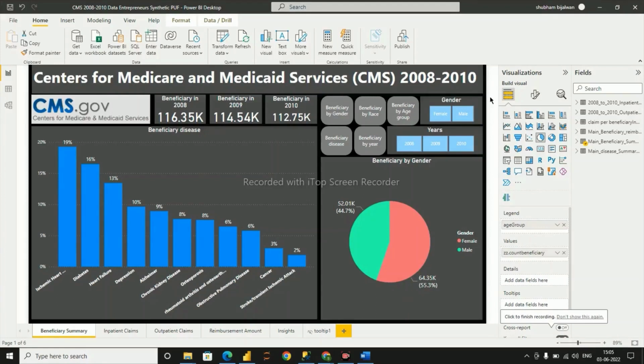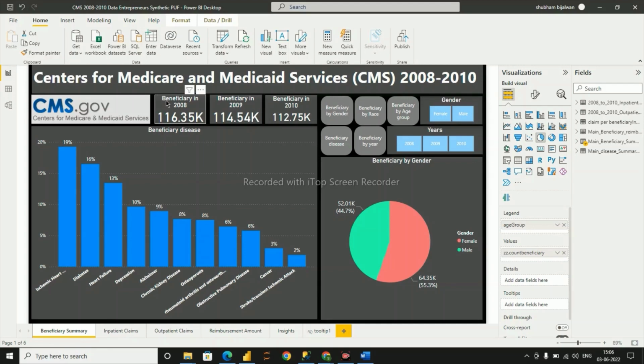Now this is our Power BI dashboard and our data is taken from cms.gov, which are the synthetic claims from 2008 to 2010. Our main objective is to analyze the claims data for a specific period of time. The first view is our beneficiary view, which provides information of the beneficiary by year and their prevailing chronic conditions.